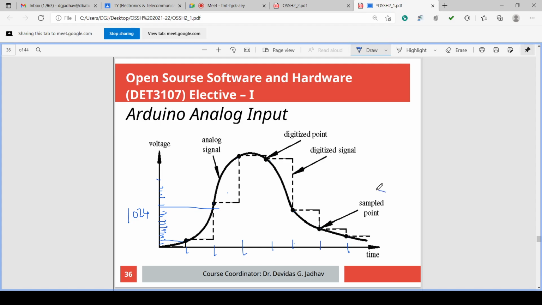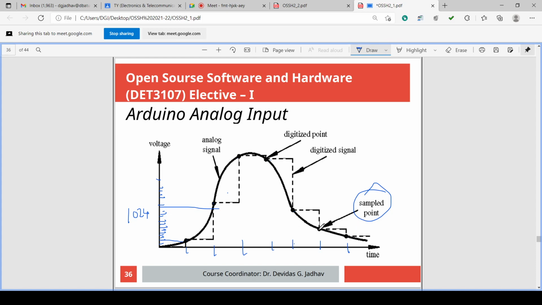So these are the sample points. Once a sample is taken, it is compared with the available levels and that level value is stored for that sample. This is the digitization process.